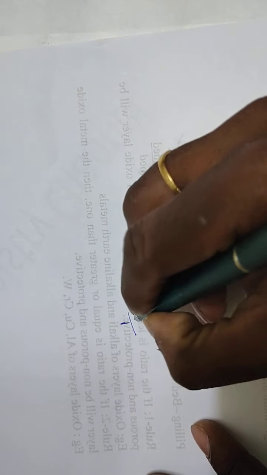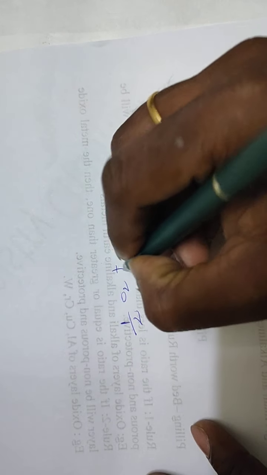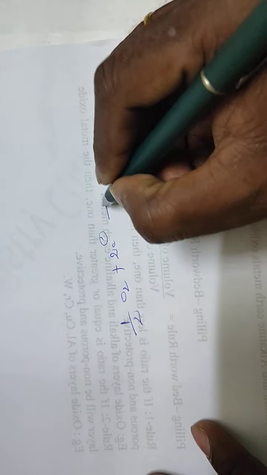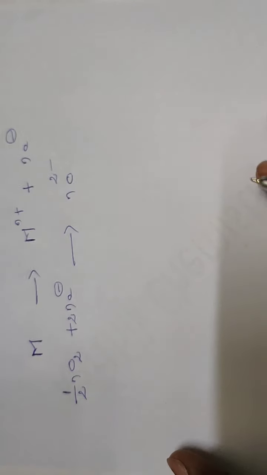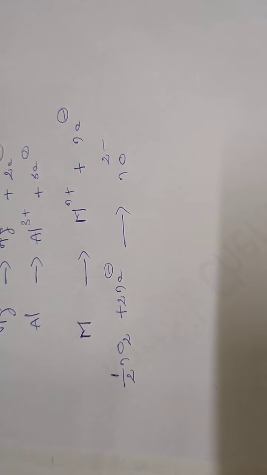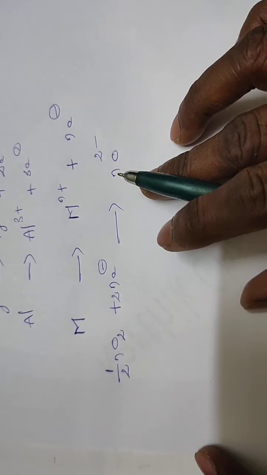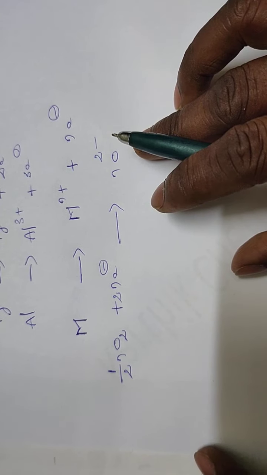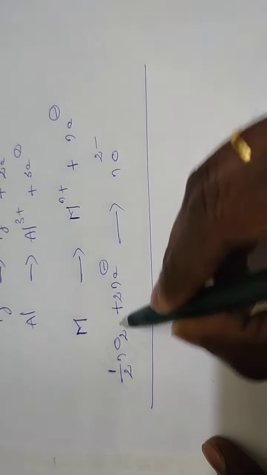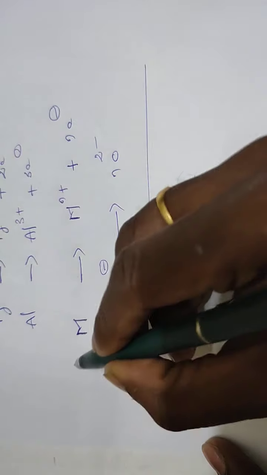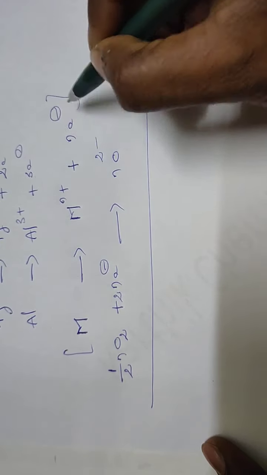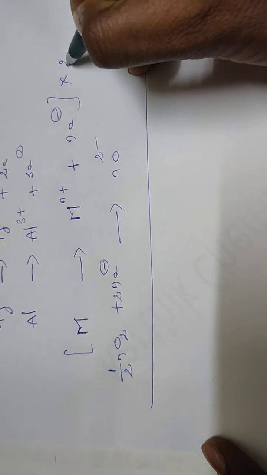What is the reaction generally? Half O2 plus 2 electrons gives rise to O2-. Oxygen gas is converted into oxide ion. So half nO2 plus 2n electrons gives rise to nO2-. By balancing this equation, it is multiplied with 2.